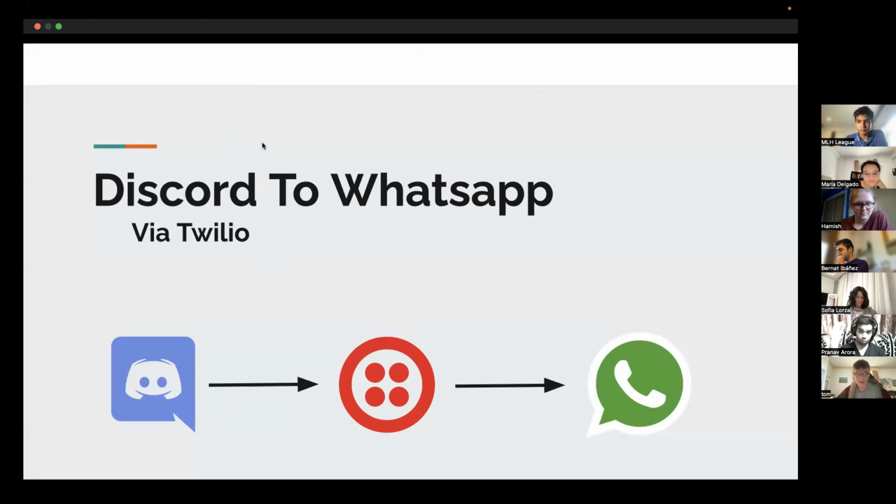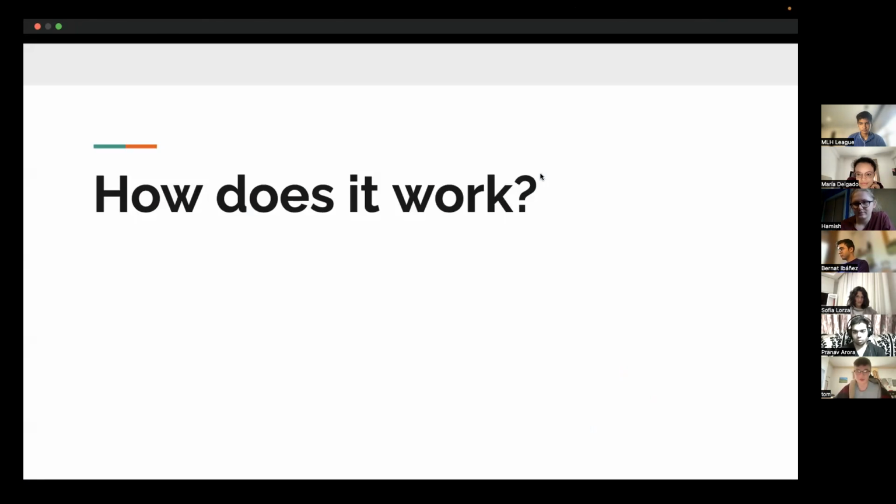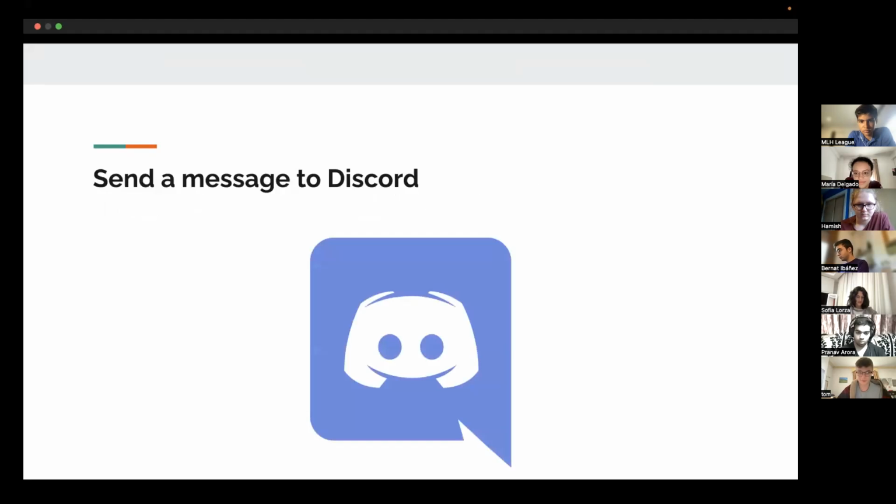Right. Hello, everyone. This is our Discord to WhatsApp Haskell bot using Twilio. This was developed by myself, Tom Smale, and Hamish, who I believe is here. Hamish, do you want to say hi? Hello. So we're just going to run through how it works and a couple of the little features and what we want to do in the future. So Hamish, if you would like to take it away.